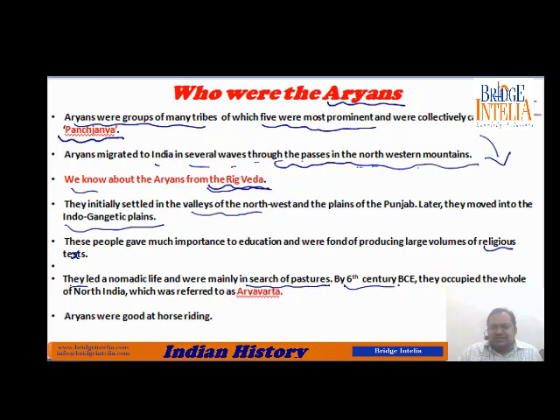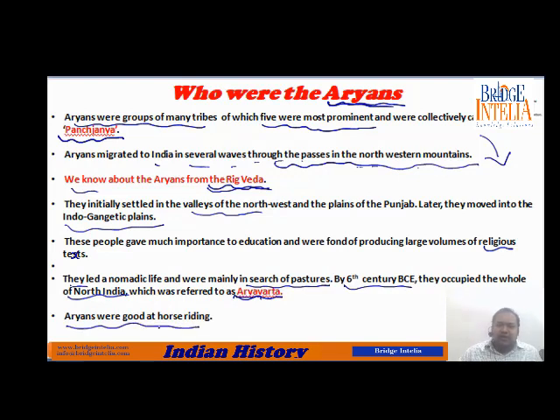By the 6th century BC, they had occupied almost the whole of North India, and they started to refer to the areas that they occupied as Aryavarth. Why Aryavarth? Because they themselves were known as Aryans. Aryavarth means where Aryans are living.